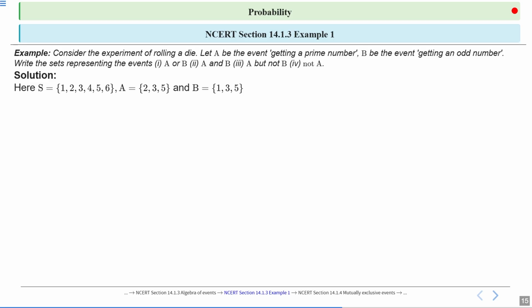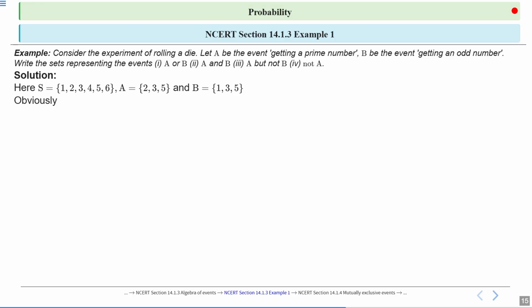Here the sample space S is equal to {1, 2, 3, 4, 5, 6}. And event A is the event getting a prime number. So event A is {2, 3, 5}, and B is the event getting an odd number. So event B is equal to the set {1, 3, 5}. Okay, clear?